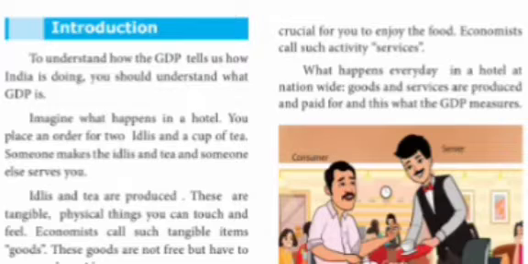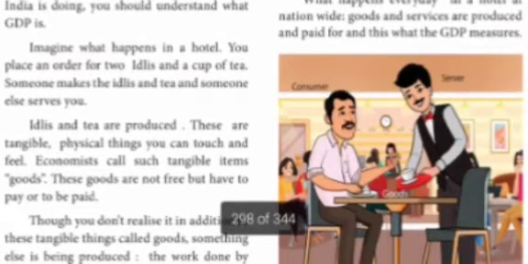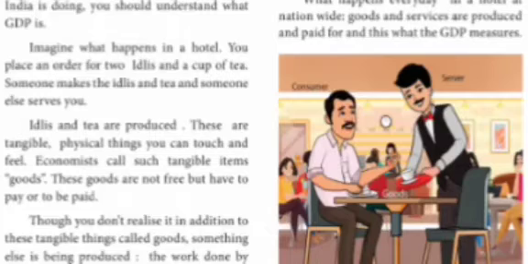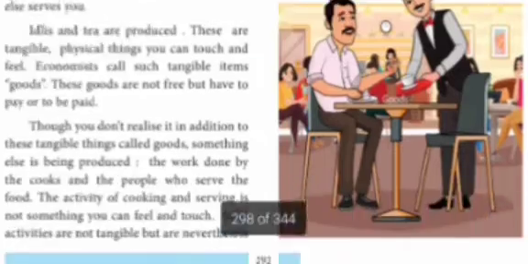What happens every day in hotels nationwide? Goods and services are produced and paid for, and this is what the GDP measures. The total goods and services produced in the country and paid for, that is what GDP measures.